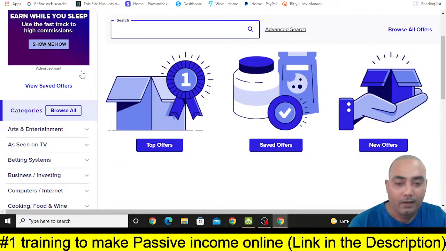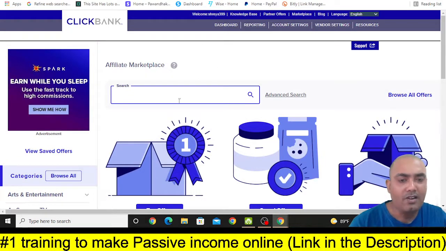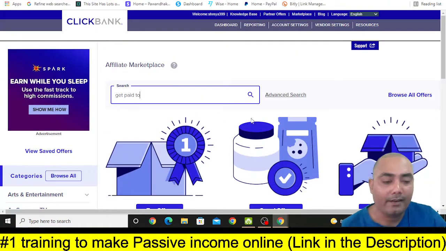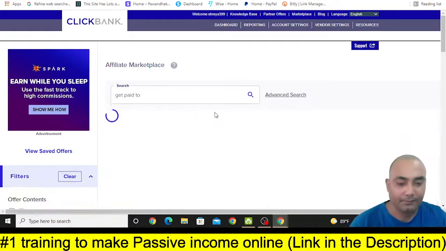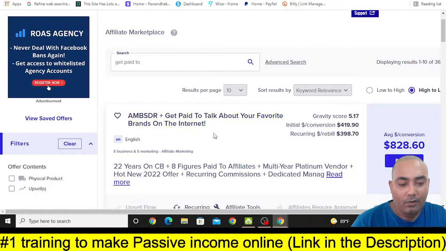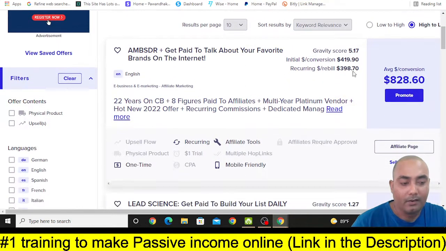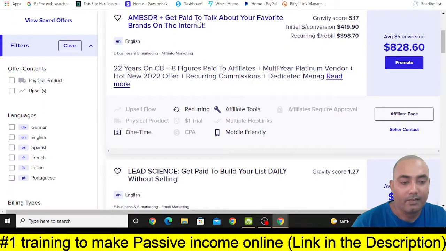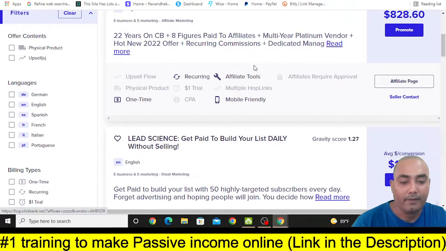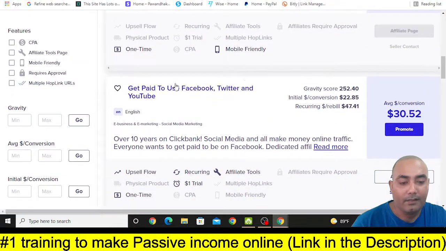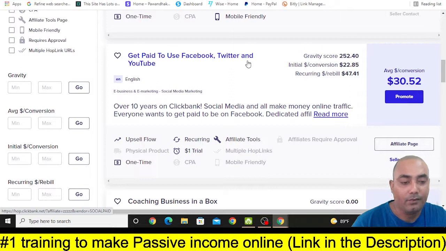So if you log into your ClickBank dashboard and click on Marketplace, then you will see this kind of interface. This is the new interface of ClickBank, and you can just type get paid to here and click on search. If you scroll below, there are lots of other offers that pay this much for things like get paid to talk about your favorite brands. And if you keep on scrolling, you can see get paid to use Facebook, Twitter and YouTube.